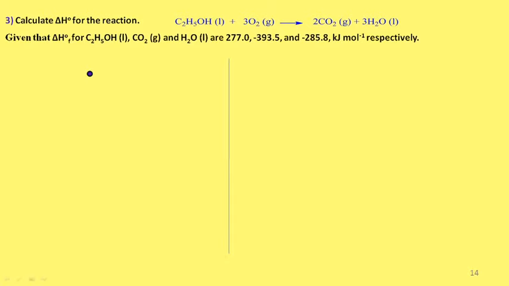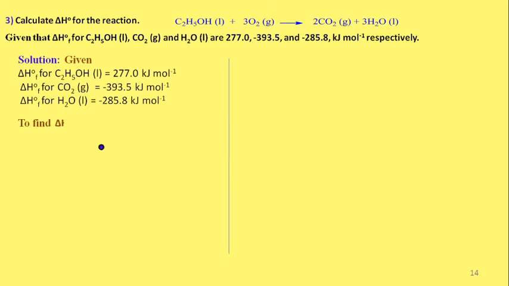The next problem: calculate delta H naught for the reaction. Ethanol undergoes combustion, it gives carbon dioxide plus water. The given standard enthalpies of formation for ethanol, carbon dioxide and water are minus 277.0, minus 393.5 and minus 285.8 kilojoule per mole respectively. These are the given values. Now we have to find the standard enthalpy change for the given reaction.